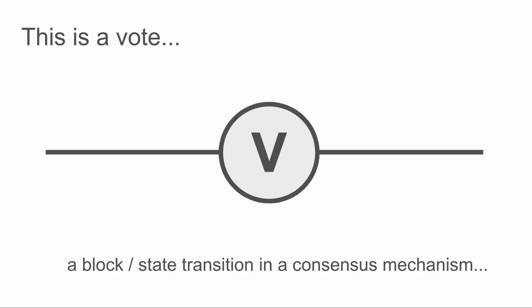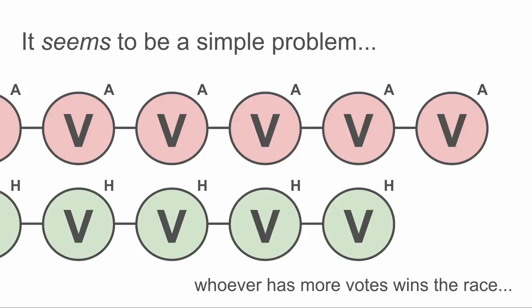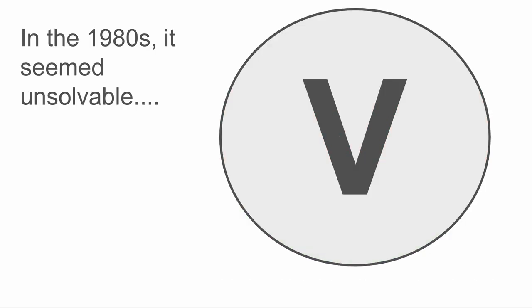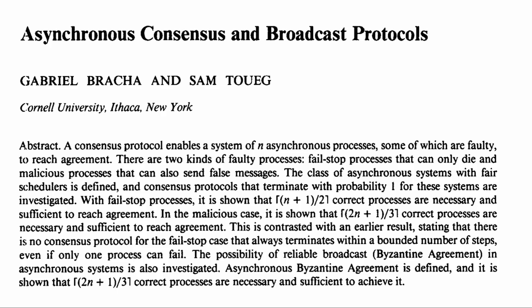I want you to picture this as a vote. This vote can be a block in a blockchain. It can be a state transition in a consensus mechanism. And understanding this, the 51% attack seems to be simple, because whoever has more votes is going to win the race. This is how computer science approached the problem in the 1980s, and it seemed absolutely unsolvable.